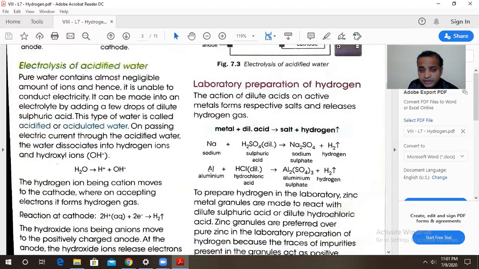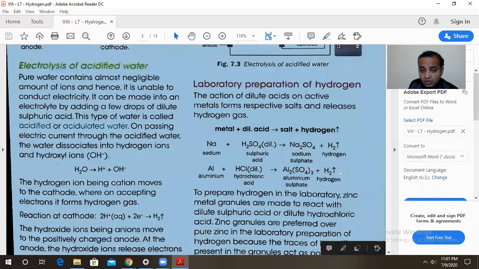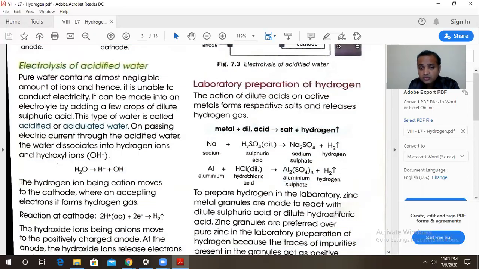In the same way, aluminium plus HCl, you can get the formation of AlCl3. You can make the change in your textbook. When hydrochloric acid is used, it will be AlCl3 and hydrogen gas is liberated. Or when you are going to use H2SO4, this will be Al2(SO4)3 plus hydrogen gas.